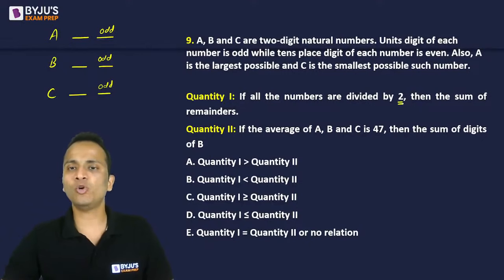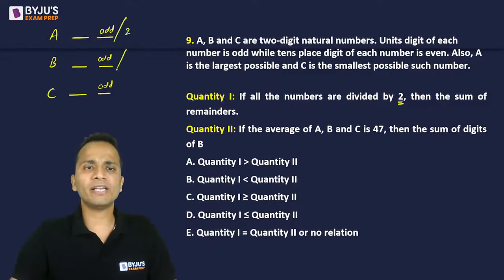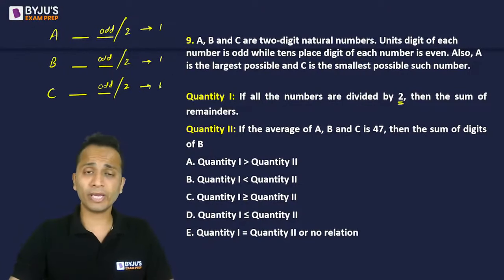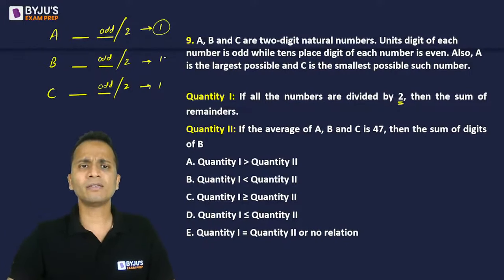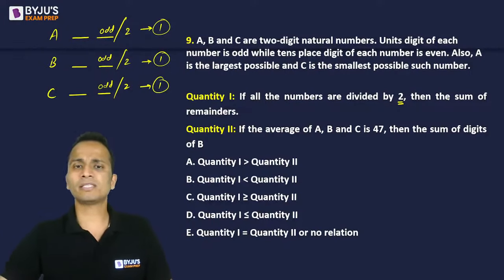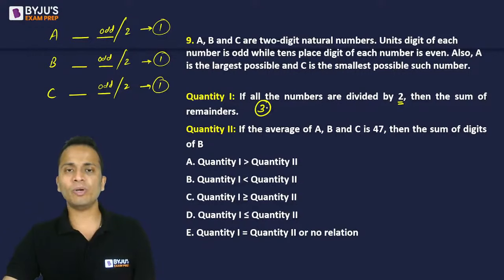If all the numbers are divided by 2, if any odd number is divided by 2, the remainder will always be 1. Every time the remainder will be 1 when any odd number is divided by 2. Okay, so this is one very simple thing, right? So 1, 1 and 1, the sum of remainders will be equal to 3. So quantity 1, the value is equal to 3.